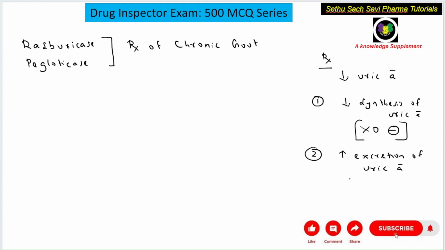And those drugs which increase the excretion of uric acid are called uricosuric drugs. Now, what is the third strategy? The third strategy to decrease the uric acid in the serum is to increase the metabolism of uric acid. So these are the three strategies normally employed in the treatment of chronic gout.